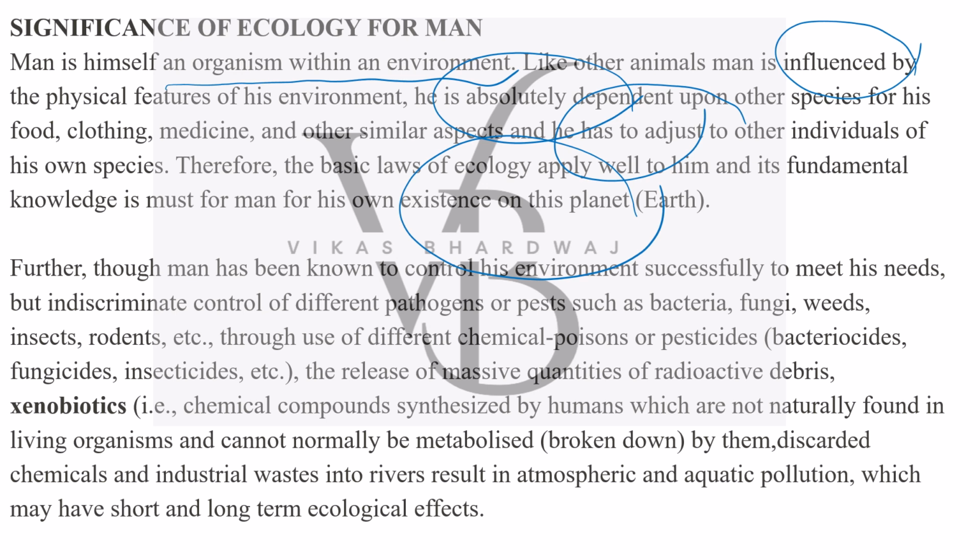But there is this indiscriminate control of different pathogens or pests, bacteria, fungi, weeds, insects, rodents, and different chemical poisons or pesticides, for example bactericides, fungicides and insecticides, and the release of massive quantities of radioactive debris, that is xenobiotics, chemical compounds synthesized by humans which are not naturally found in living organisms and not normally metabolized or broken down by them. That is what we are trying to understand.